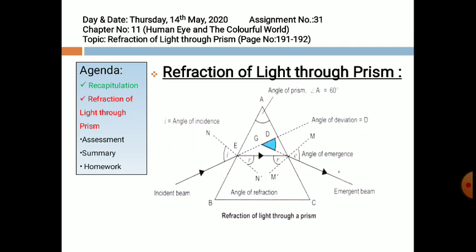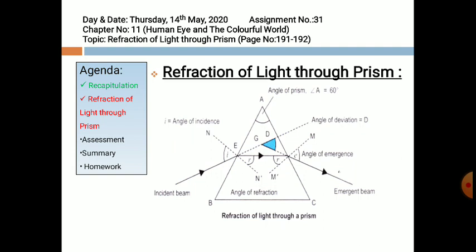As you can see, the incident beam is represented by a dark line, then it is represented by a dashed line. If the prism was not present here, then the ray would have followed the dashed path. As it enters the prism, it changes its path, and when it emerges out of the prism, it again changes its path.